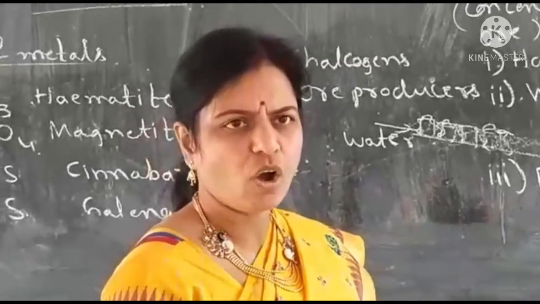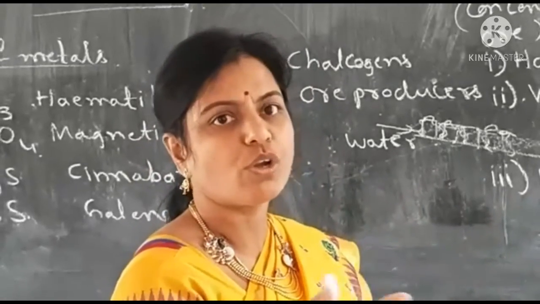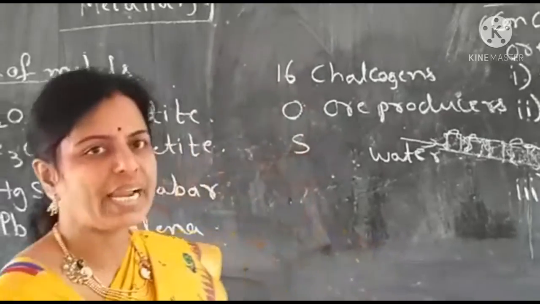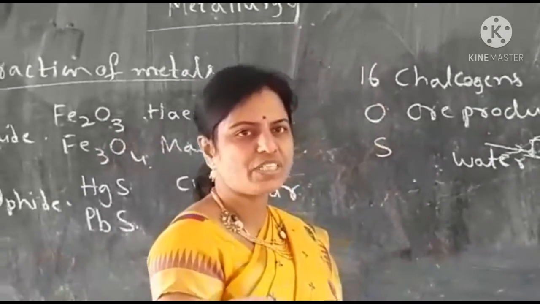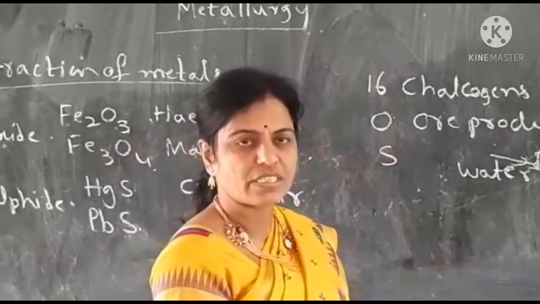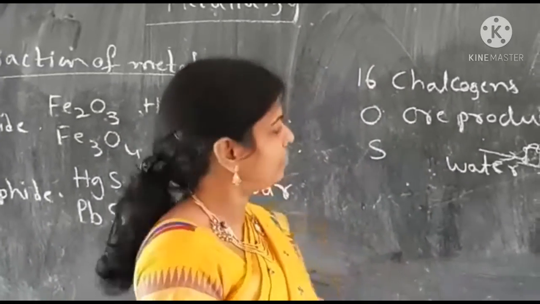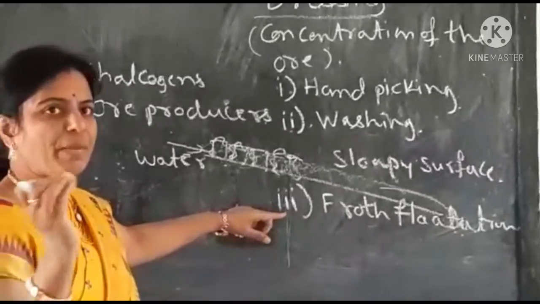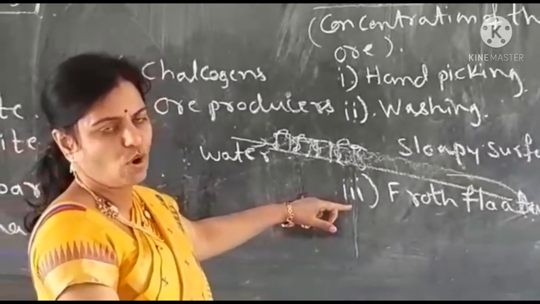It is hollow, so if you jump into water, you will not get drowned. You float on water because it is lightweight. Lightweight means its density is very less. Already we discussed density and other concepts last year. So lighter particles always float on water. Heavy particles go deep into water.